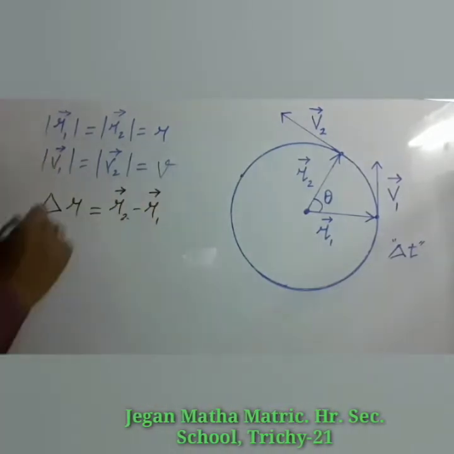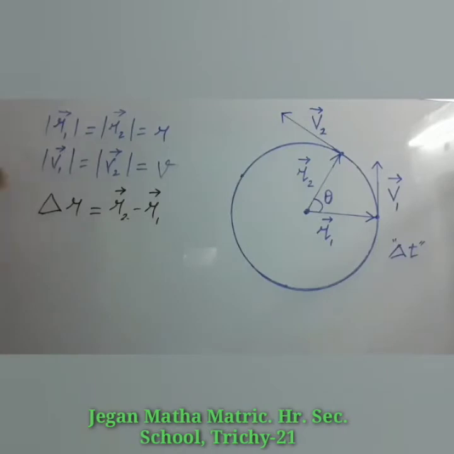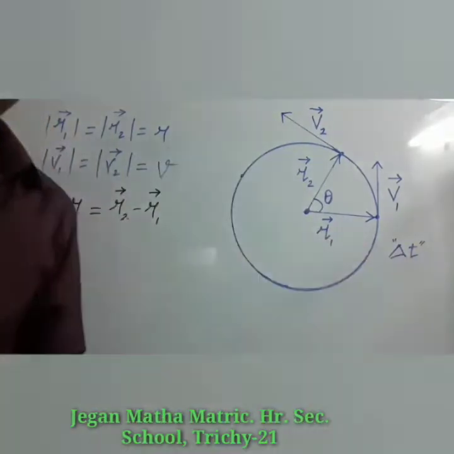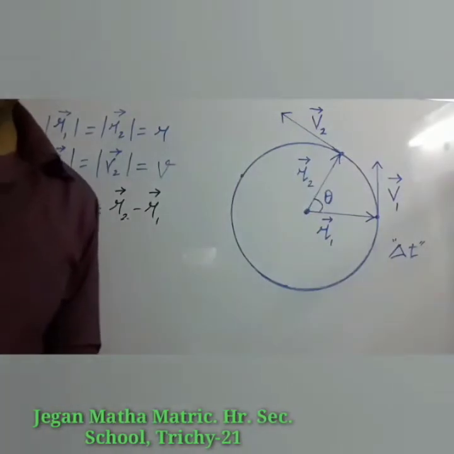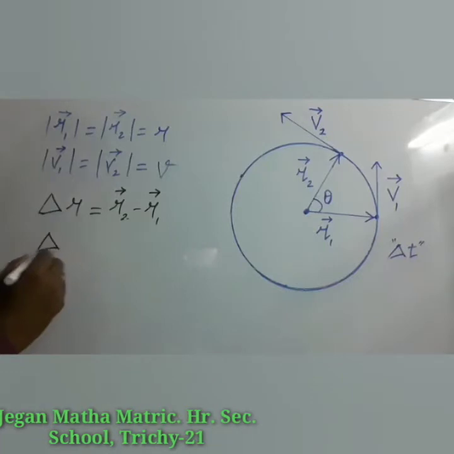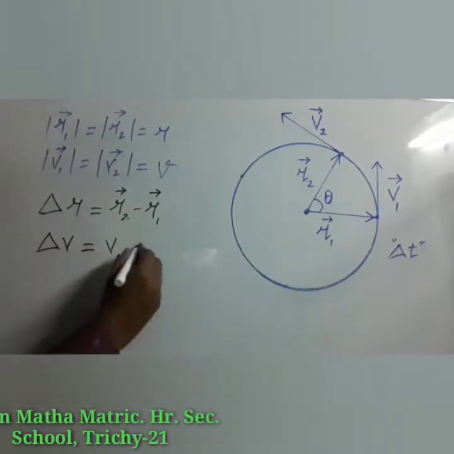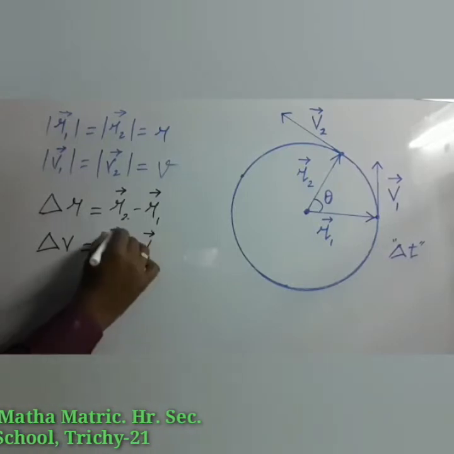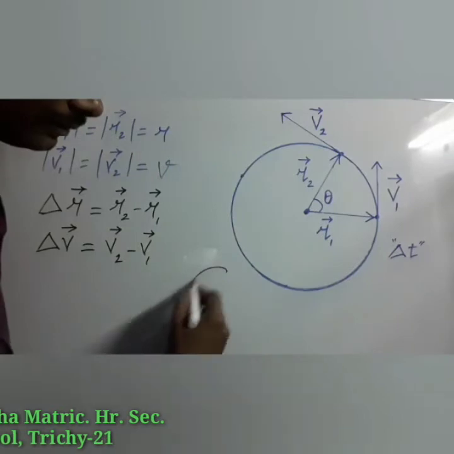We know already the displacement vector is nothing but the difference between the position vectors, and the change in velocity from v1 to v2 is del v, that is equal to v2 minus v1. We know the expression for the plane angle.